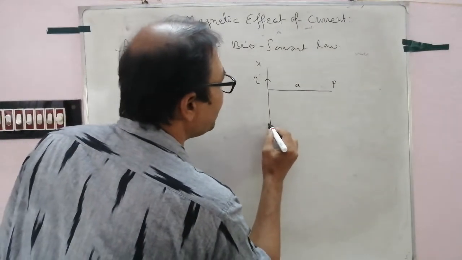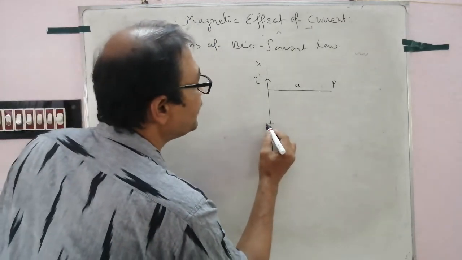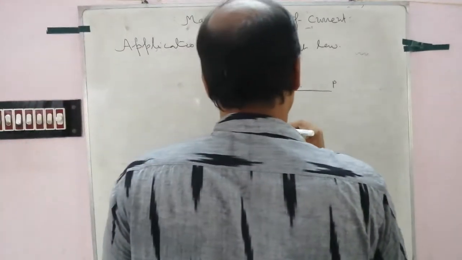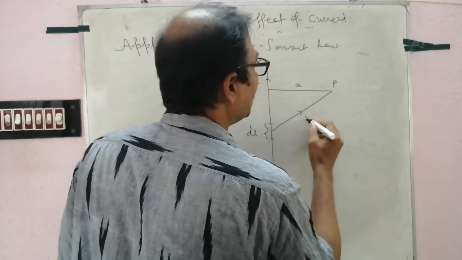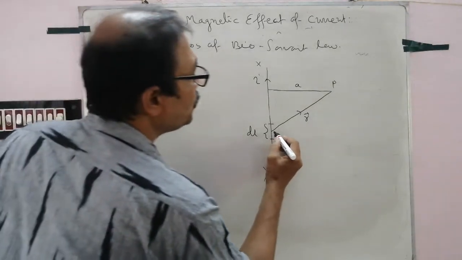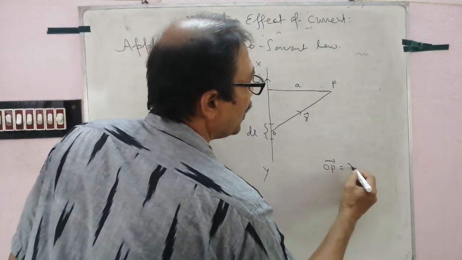Consider a small element, very small element, dl. This is dl and this is the radius vector. Follow? This is O and OP equal to R.